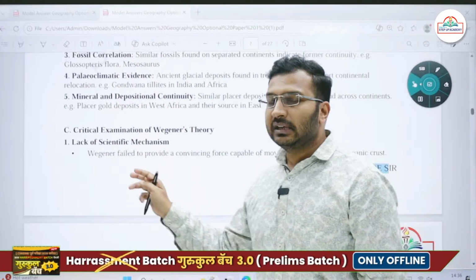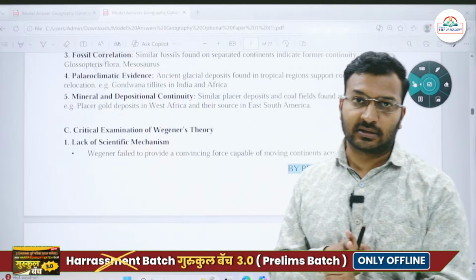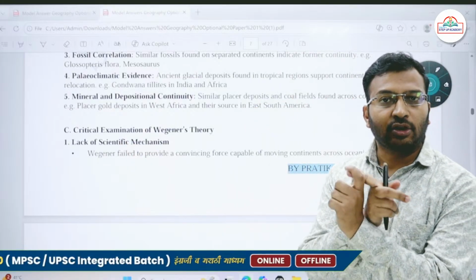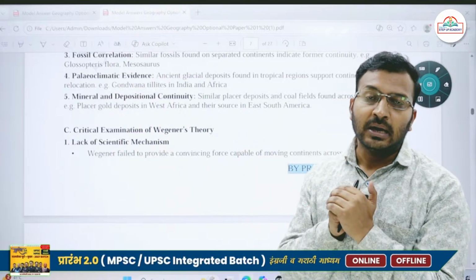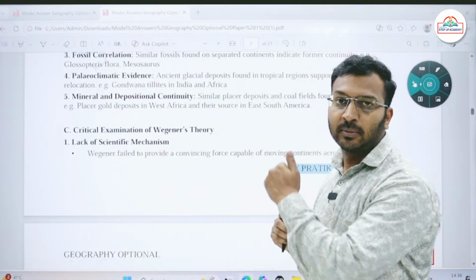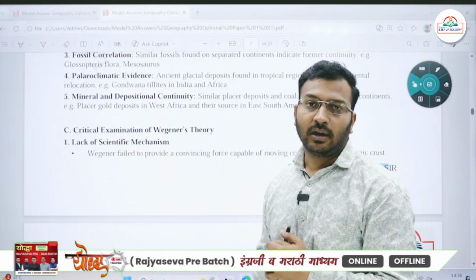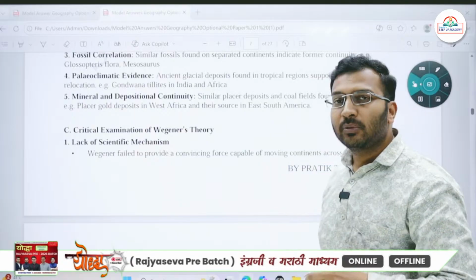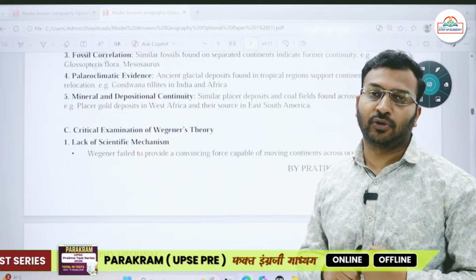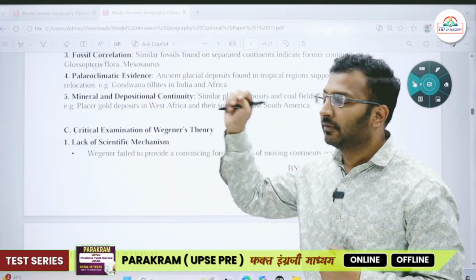First, the lack of scientific mechanism. He made an assumption that the continents are moving in two directions. They are moving equatorward because of the pole-fleeing force, and they are moving westward because of the tidal force of the sun and the moon. But there was no scientific evidence for this movement given by Wegener.